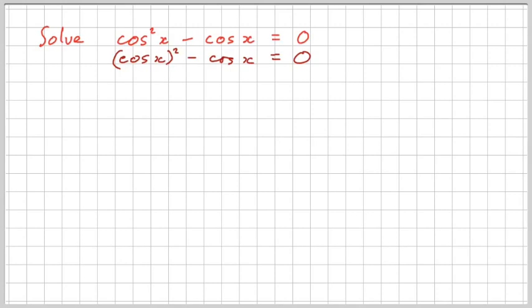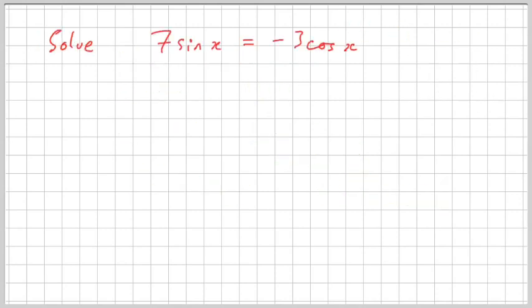Well, you weren't allowed to do it here because cos x equals 0, as we saw, is a solution to this equation. Whereas with this problem here, cos x equals 0 is not a solution, because if cos x was 0, sin x wouldn't be 0, and that would leave a non-zero left-hand side equals a 0 right-hand side of the equation. So we're allowed to do it here. You're not allowed to do it when you can just factor it out, as we could in the last one.